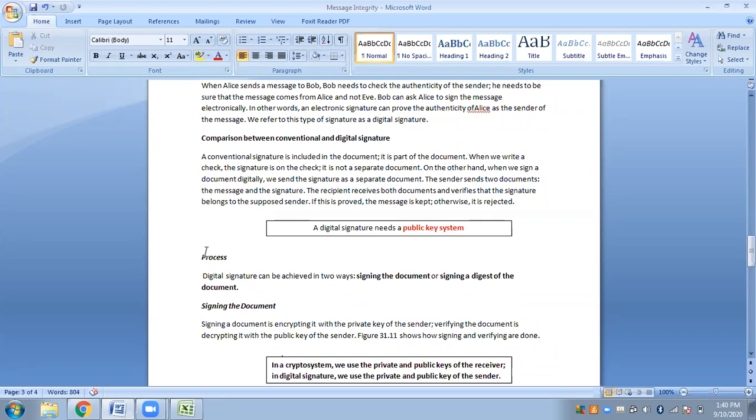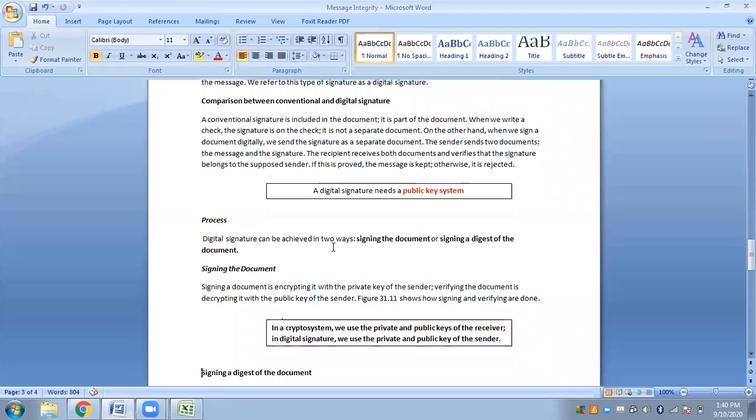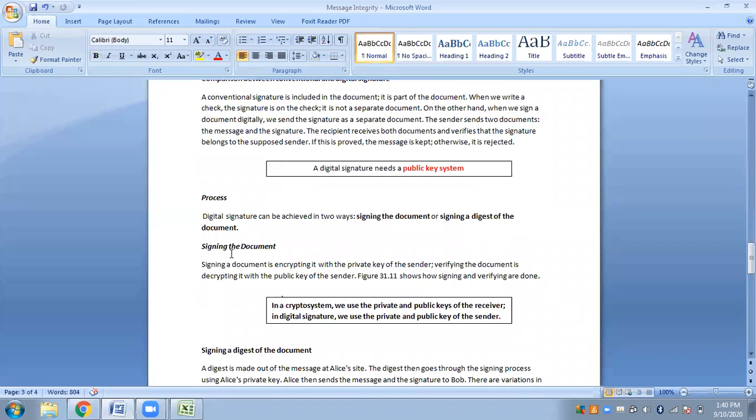So here we have the process. Digital signatures can be achieved in two ways: you can either sign the document, or you can sign the digest that has been obtained from the document. First is signing the document. Signing the document is encrypting it with the private key of the sender. Verifying the document is decrypting it with the public key of the sender.